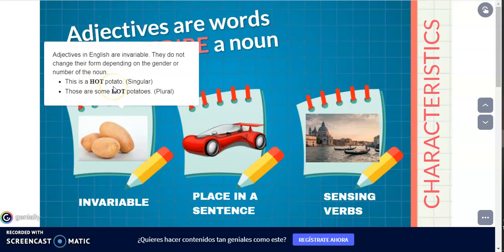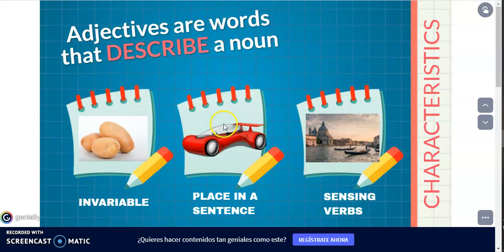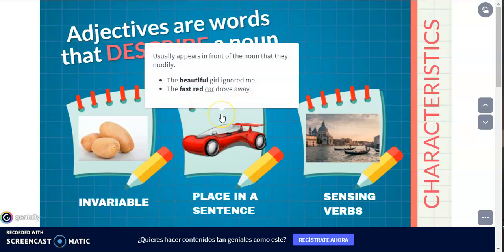It doesn't change. Okay? Number 2, where do we put an adjective when we are writing or speaking a sentence? Well, the main place for an adjective is in front of the noun that they modify. This rule is almost always used. There are some few exceptions, but we are not going to consider those exceptions today.